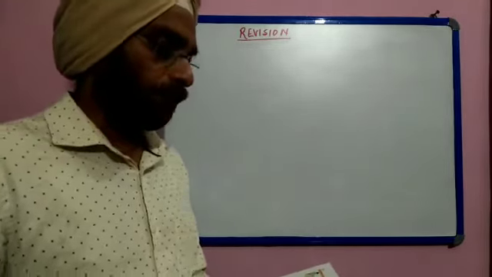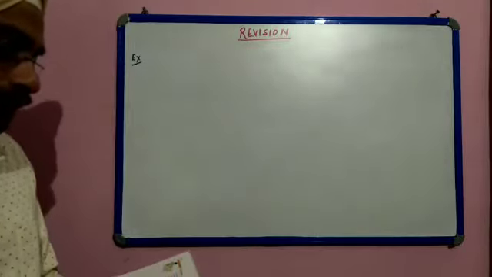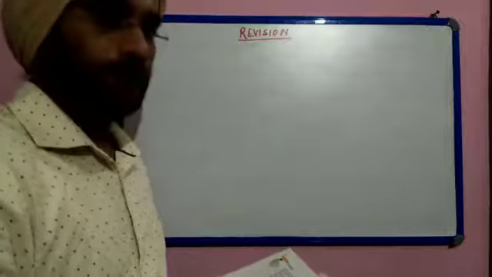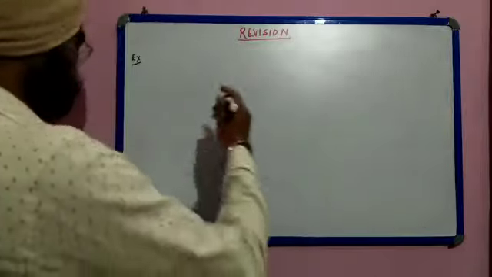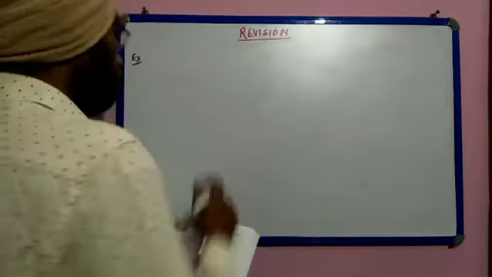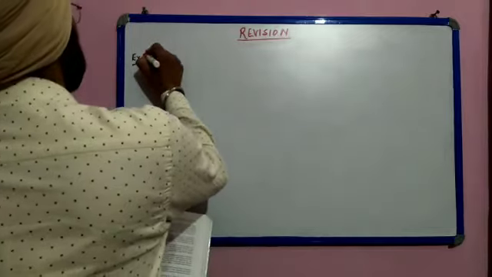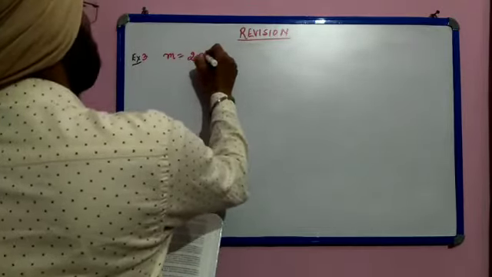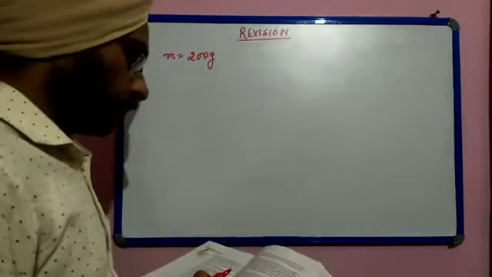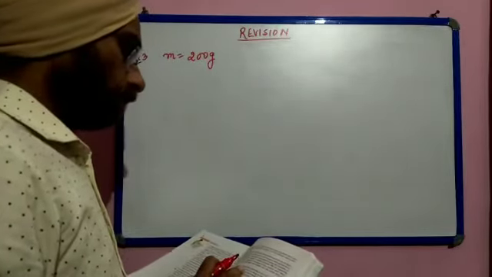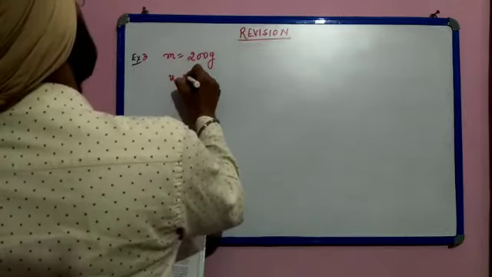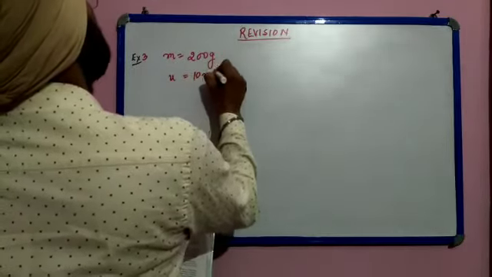Calculate the change of momentum occurred in the motion of the hockey ball by the force applied by the hockey stick. So 200 gram is the mass of the hockey ball, traveling at 10 meter per second.